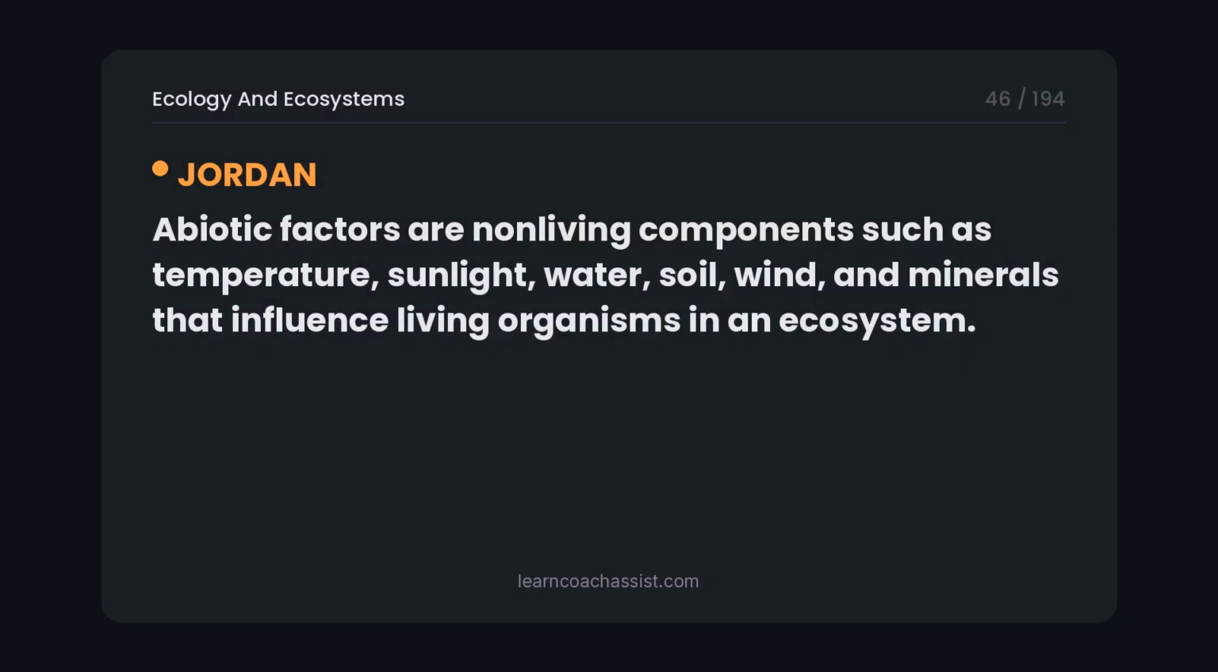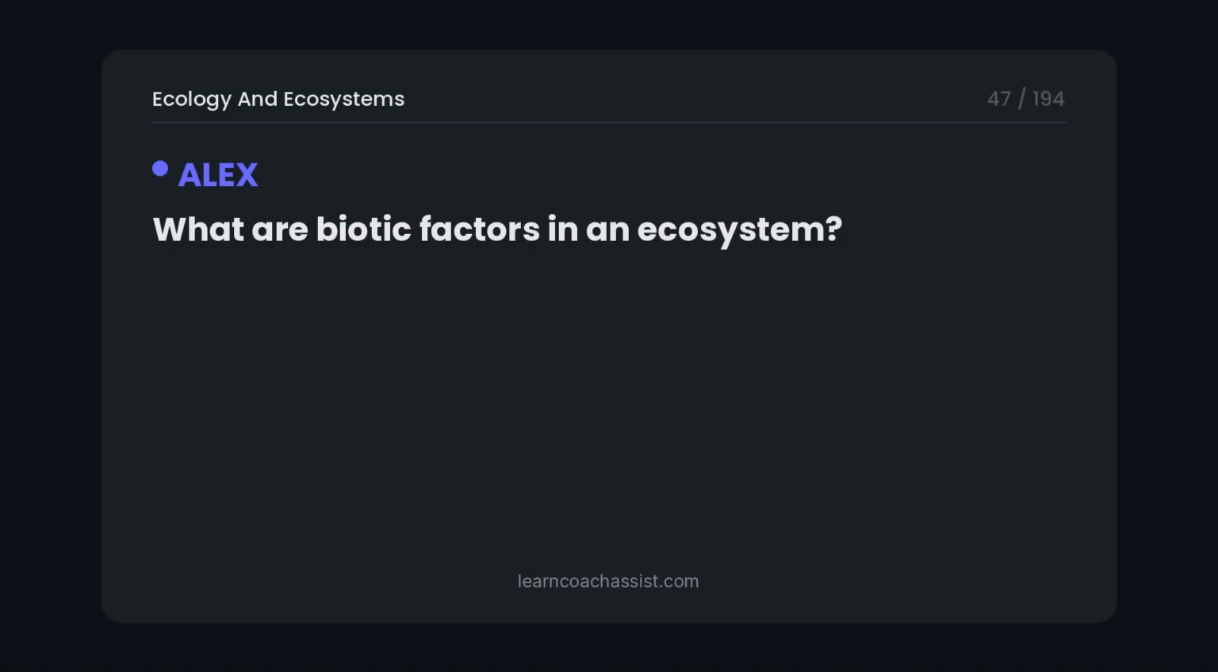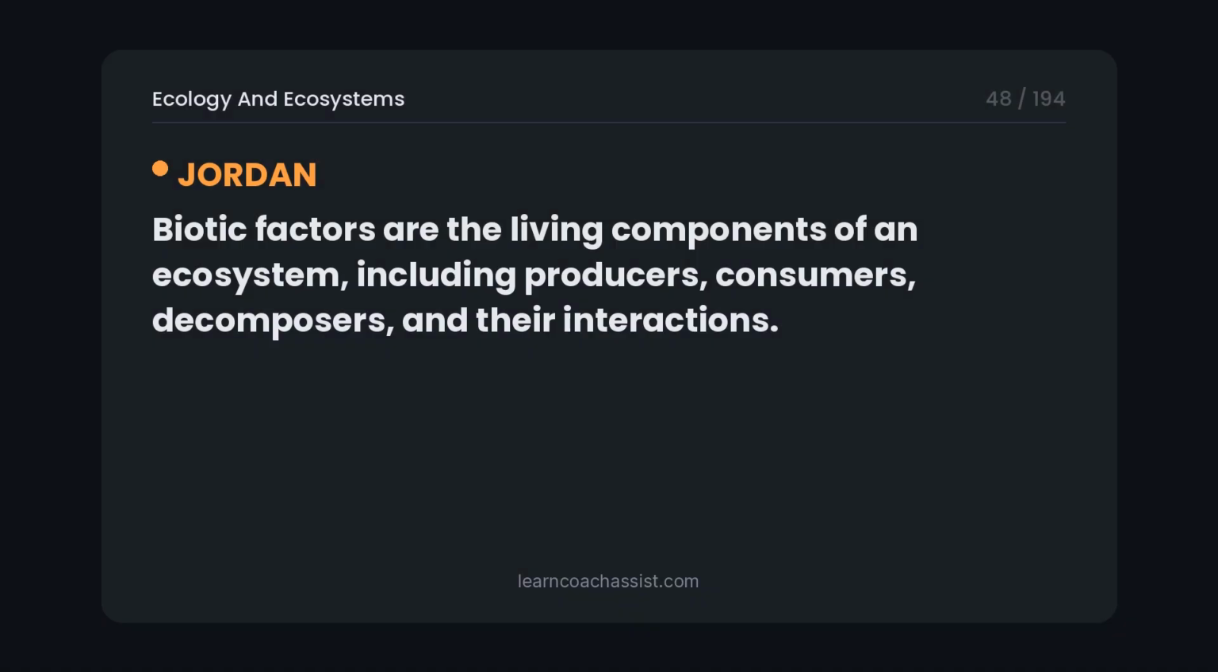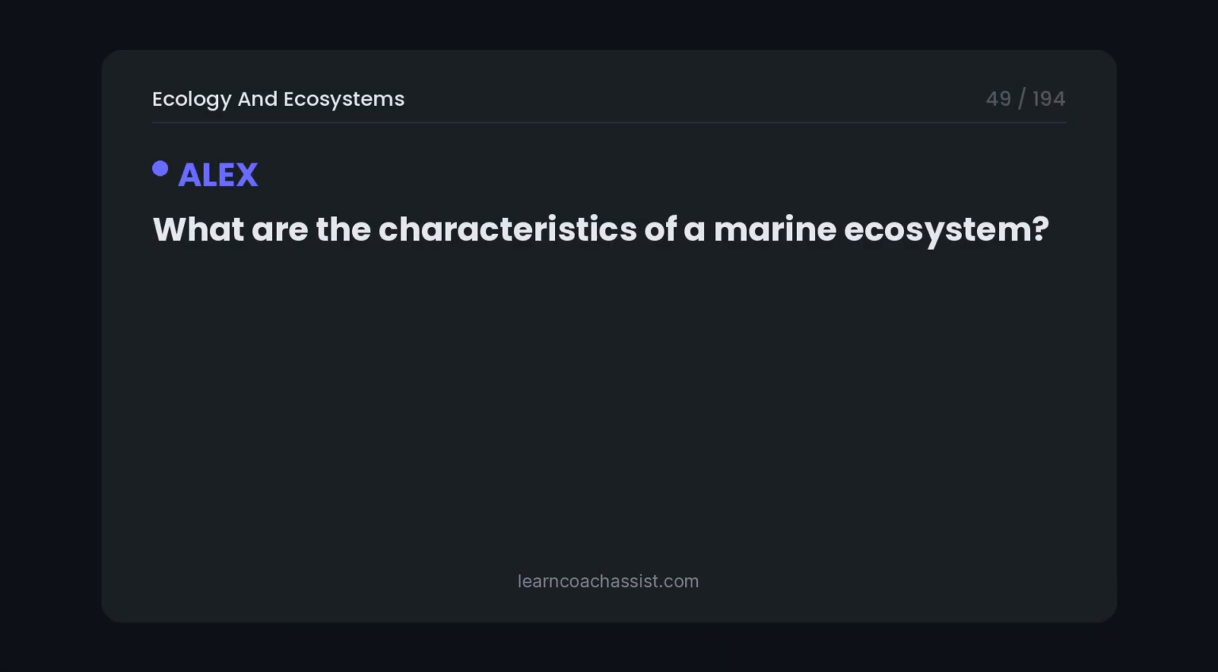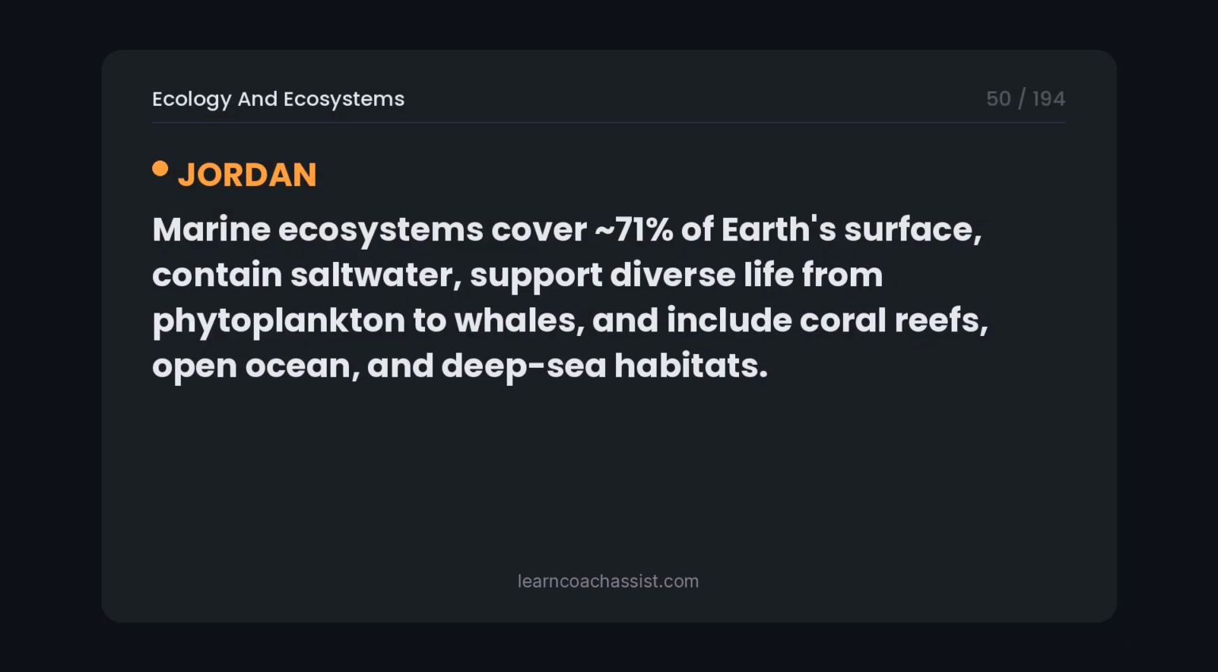Abiotic factors are non-living components such as temperature, sunlight, water, soil, wind, and minerals that influence living organisms in an ecosystem. What are biotic factors in an ecosystem? Biotic factors are the living components of an ecosystem, including producers, consumers, decomposers, and their interactions. What are the characteristics of a marine ecosystem? Marine ecosystems cover 71% of Earth's surface, contain saltwater, support diverse life from phytoplankton to whales, and include coral reefs, open ocean, and deep-sea habitats.